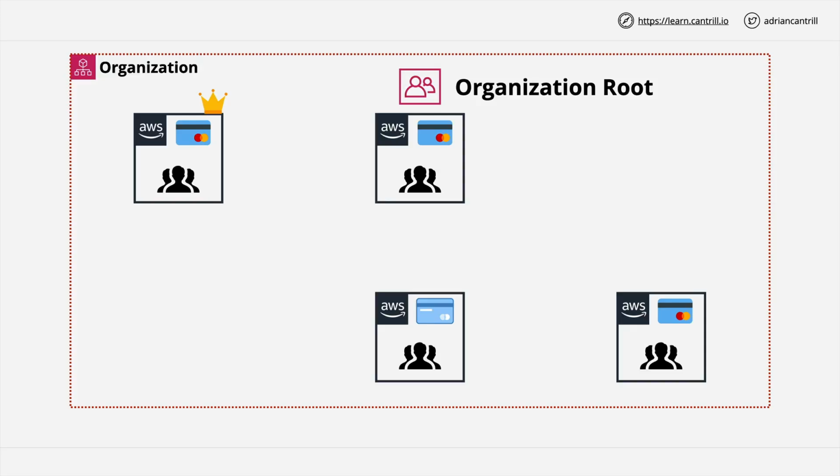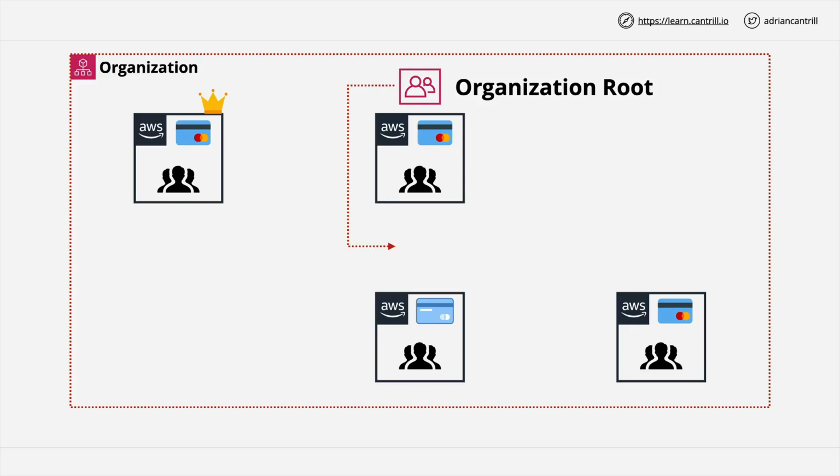Don't confuse this with the account root user, which is the admin user of an AWS account. This root, so the organizational root, is just a container within an AWS organization which can contain AWS accounts, and this means member accounts or the management account. As well as containing accounts, the organizational root can also contain other containers, and these are known as organizational units or OUs.